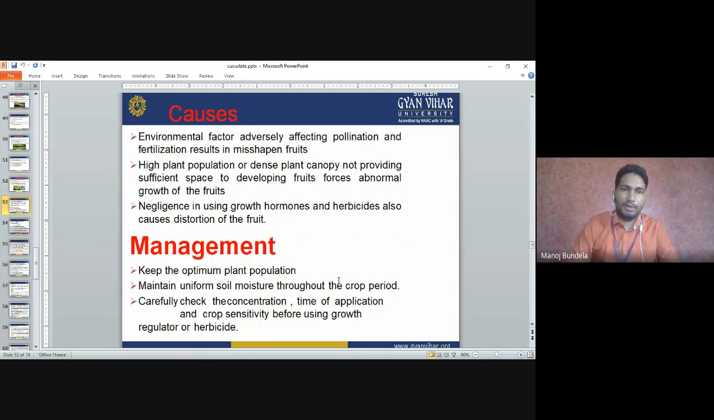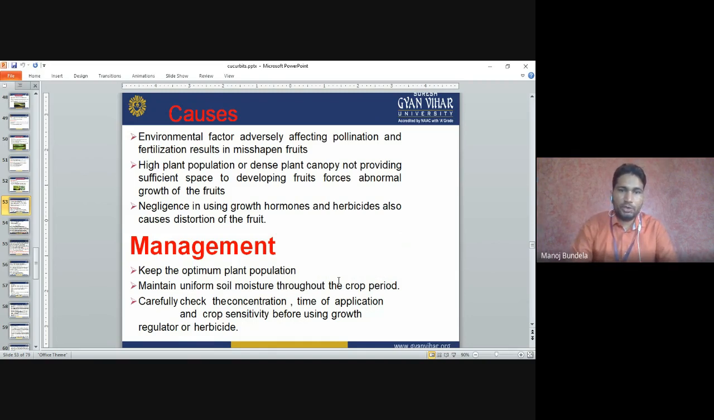Causes: environmental factors adversely affect pollination and fertilization, resulting in misshapen fruits. A high plant population or dense plant canopy, not providing sufficient space for the development of the fruit, forces abnormal growth of the fruits. Normally the fruits require a particular space for development. If the space is very small, the fruits will develop abnormally. And if fertilization is not proper due to environmental conditions, the fruits will also not develop properly.